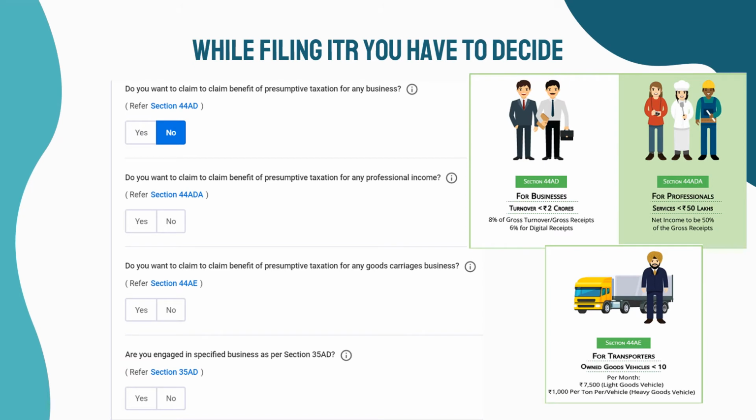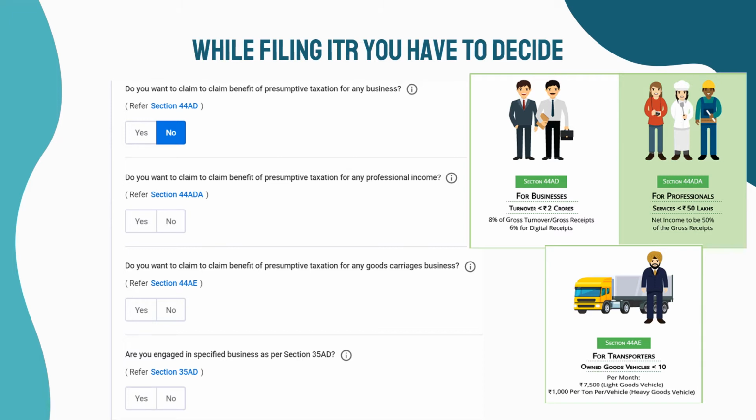While filing income from business and profession in ITR, you have to decide whether one is going for presumptive taxation or not. Who can opt for presumptive taxation? Professionals, which includes freelancers, YouTubers, doctors, CAs with earnings less than 50 lakhs. They can show net income to be 50% of the gross receipts.